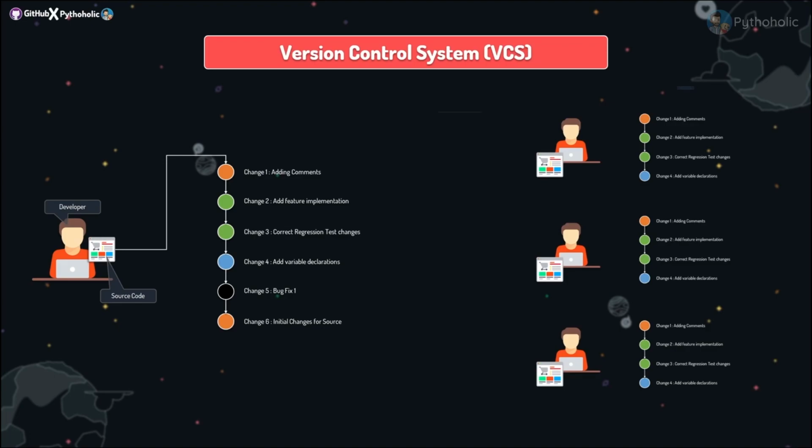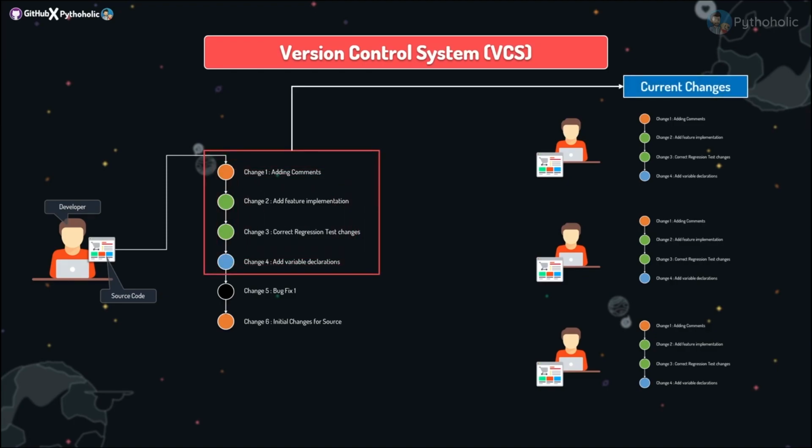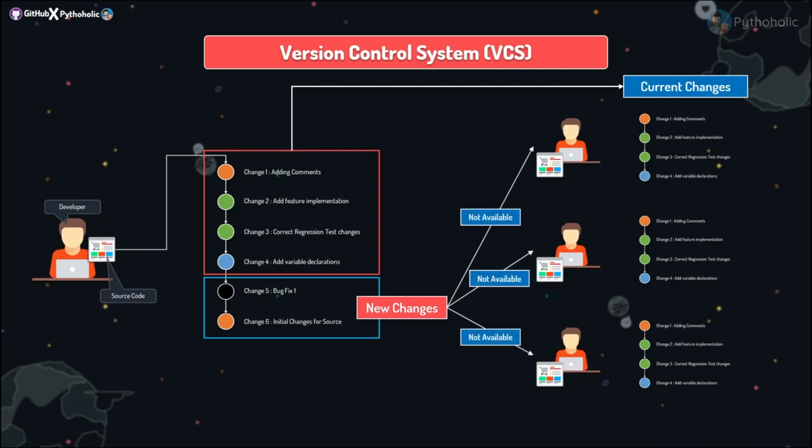So these were the current changes that everyone has, and these were the current changes that went along with the main source code, and these are the changes that you have done after you shared your code. So these will be called your new changes. And now we can see that these new changes are not yet available to anyone else in your team. This is a very complicated situation, isn't it? You would agree on this with me?